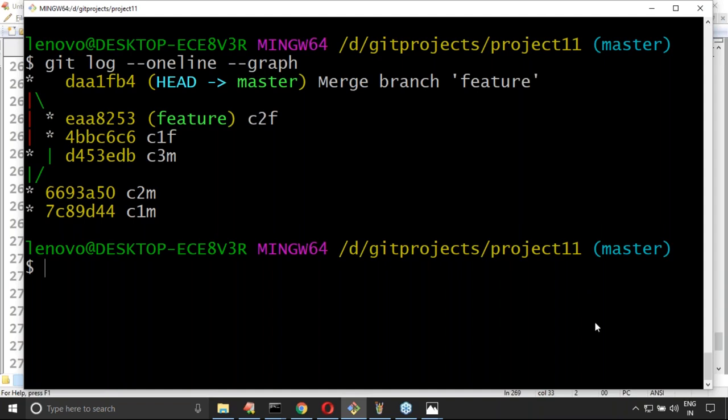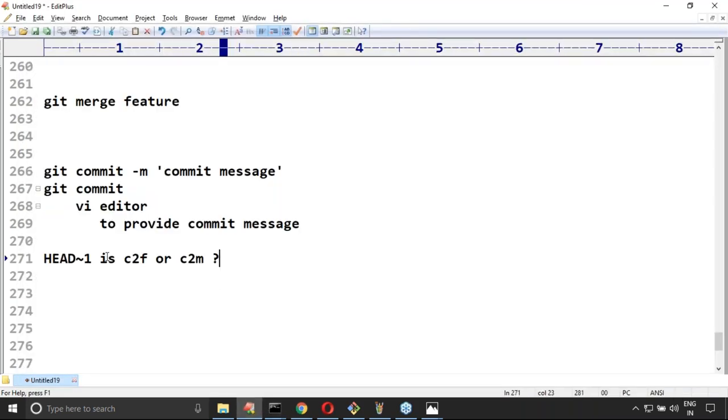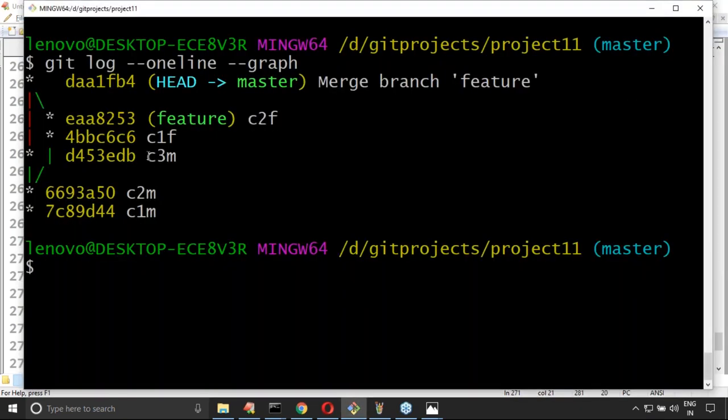Yeah, Nirmal is asking one very interesting question. Yes, here, head tilde one will become C2F or C2M, not C2M, C3M. C3M you have to ask. Correct, right?